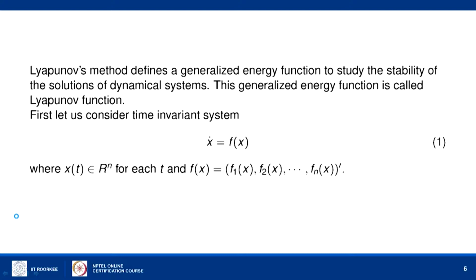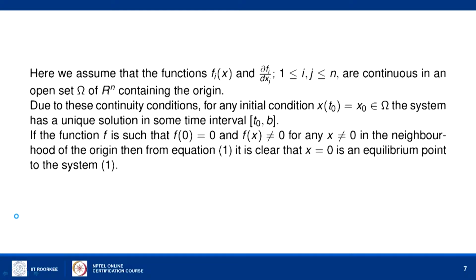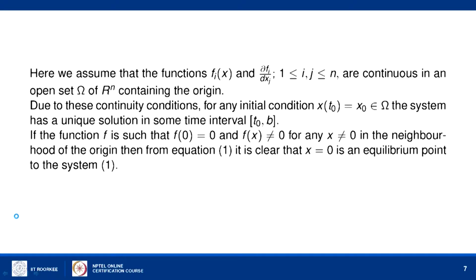If the functions f and del fi by del xj are all continuous, then by the existence theory we can conclude that the system x dot equal to f of x has a unique solution for any given initial condition in a suitable open set omega in Rn. This is a standard result which we have studied in the dynamical systems portion.